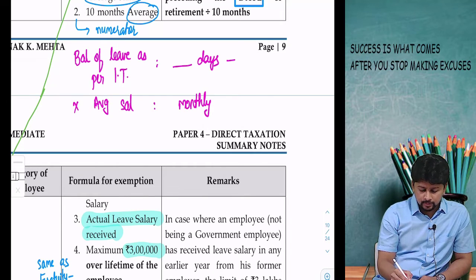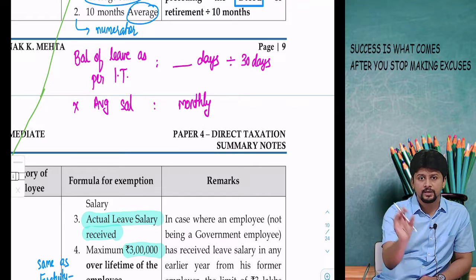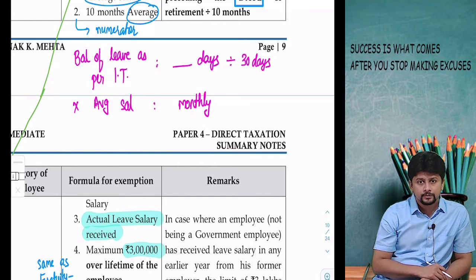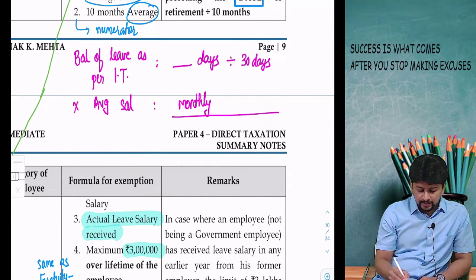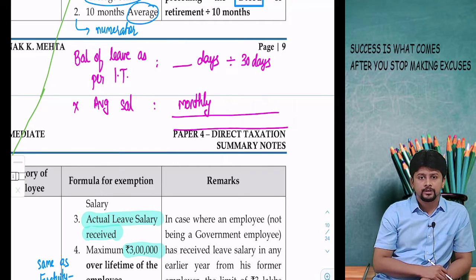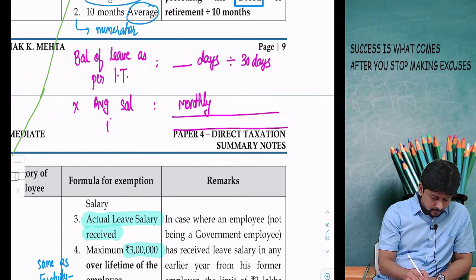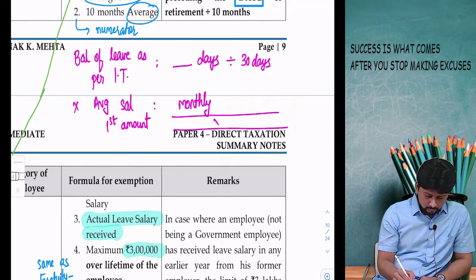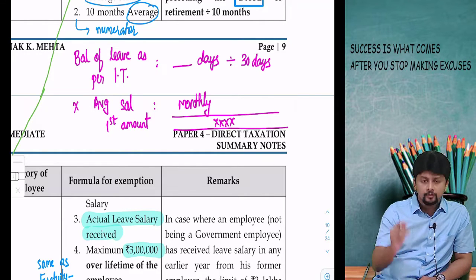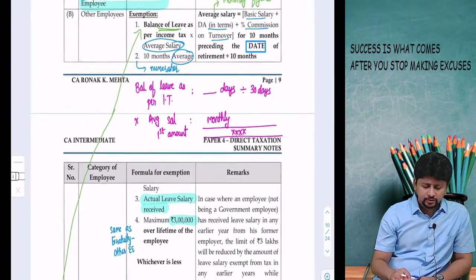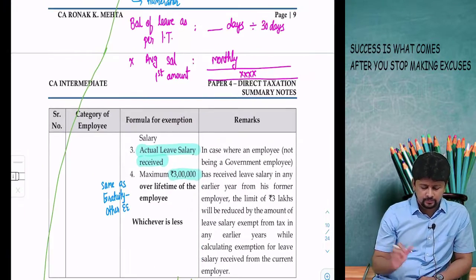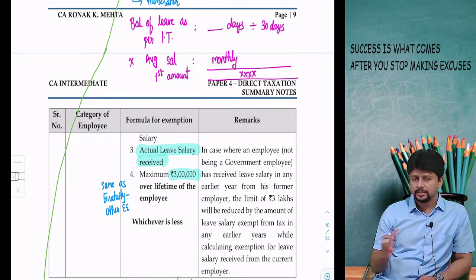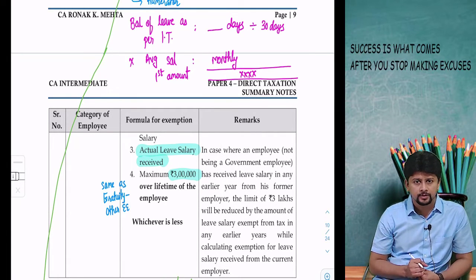So I get this number of days, I divide this by 30 days. So this will give me proportionate number of months. And then I multiply it by the average salary, which is a monthly figure, and this will be the first amount. This is the first amount which I'm going to use in my exemption formula. Leave encashment, leave salary, this is something very simple, very straightforward, nothing great. All that you have to do is, as I've said, remember the formula.